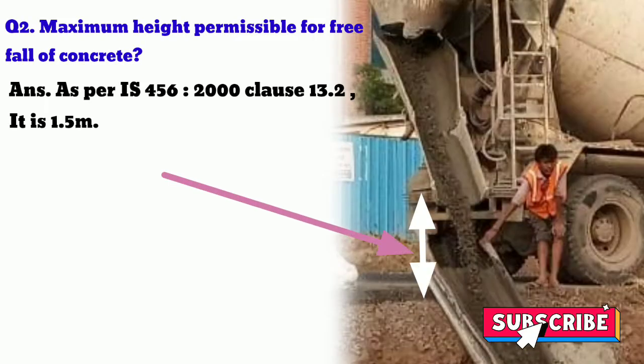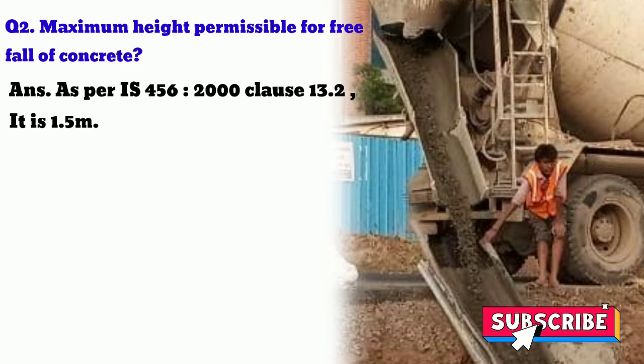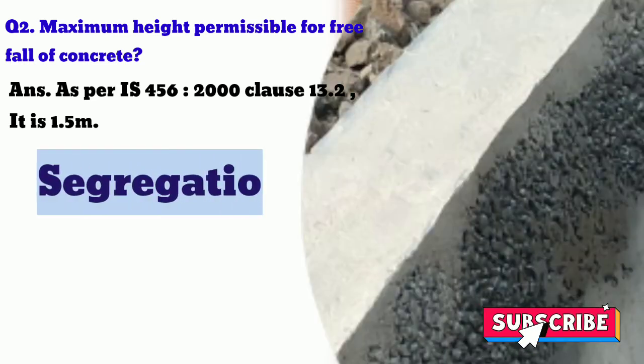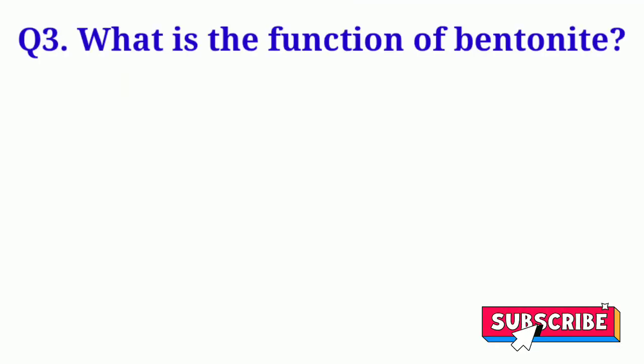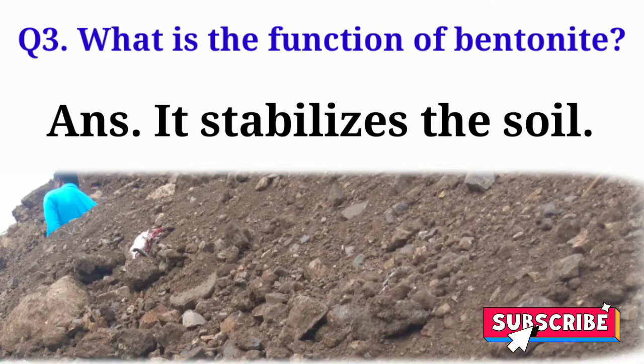The maximum height permissible for free fall of concrete. As per IS 456-2000 clause 13.2, it is 1.5 meter. The maximum height for free fall of concrete should not be greater than 1.5 meter. 1.5 meter is sufficient to pour concrete. If you are pouring concrete and the height of free fall of concrete is greater than 1.5 meter, then it increases the chances of segregation.